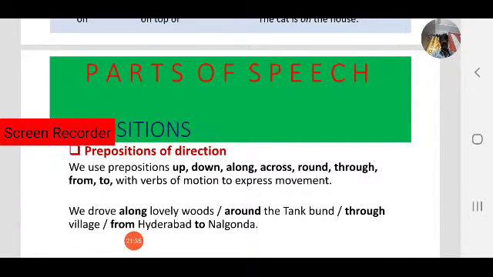We use prepositions like up, down, along, across, round, through, from, to with verbs of motion to express movement.